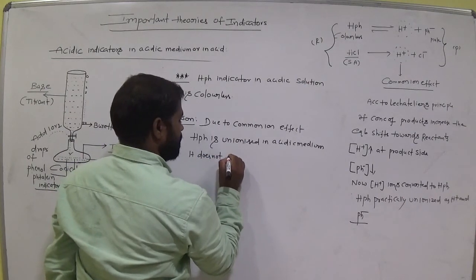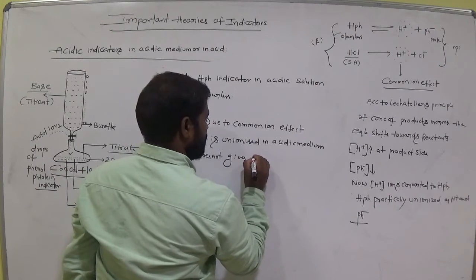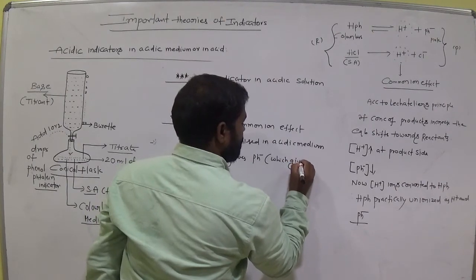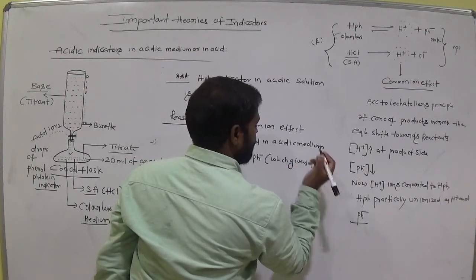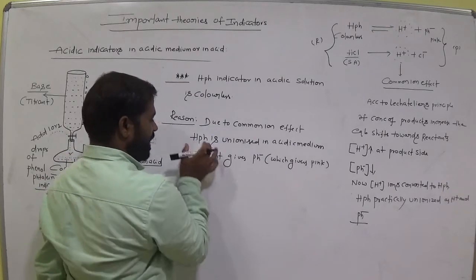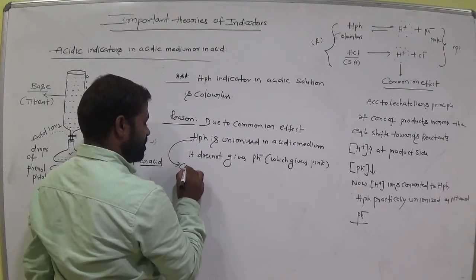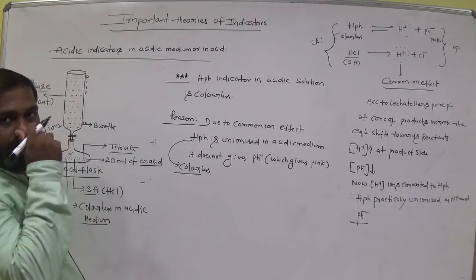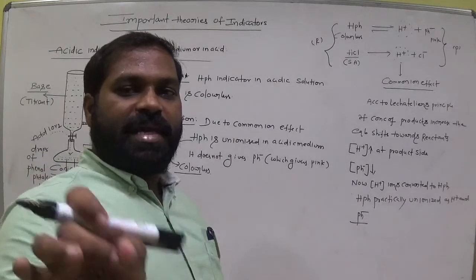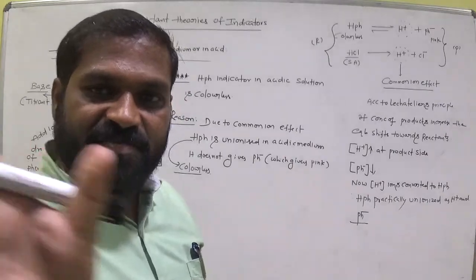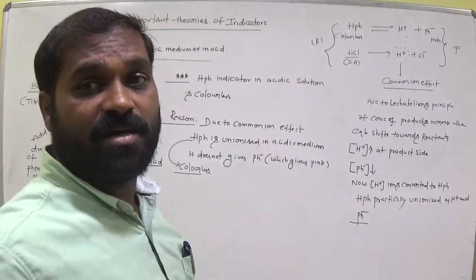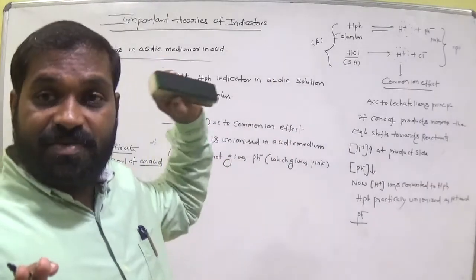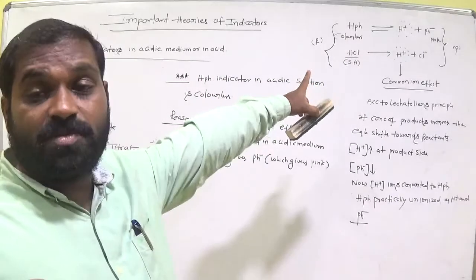It does not give pH minus, which gives pink color. Okay, no pH minus is available, only HPH. It is colorless. Clear up to here? In acidic medium, phenolphthalein indicator is colorless. Remember this point. So why is it colorless? That is the phenomenon. Okay, due to the common ion effect. Clear? So there is a possibility of a question in JEE and NEET and mostly in Advanced also.